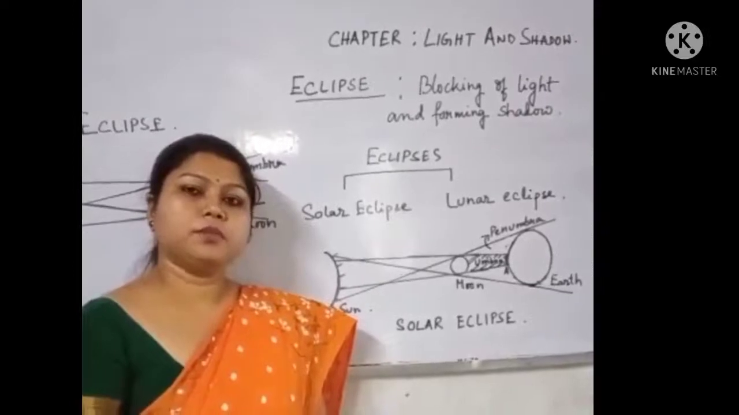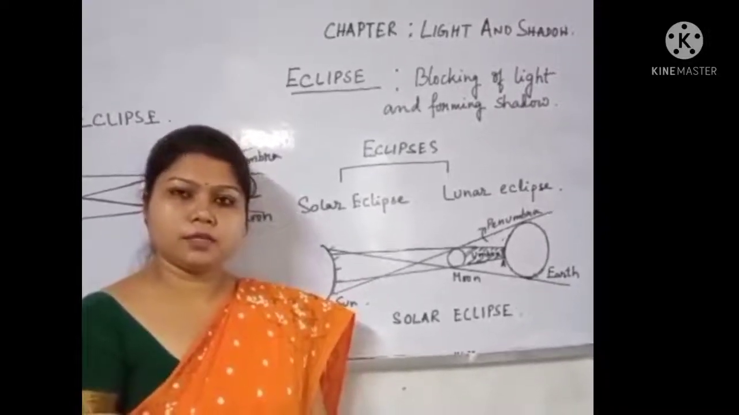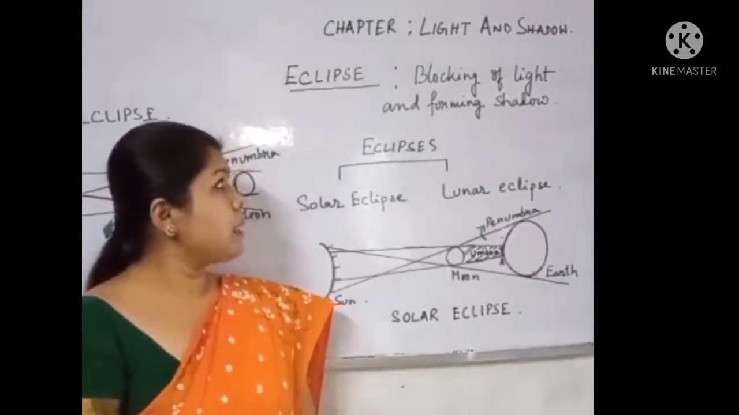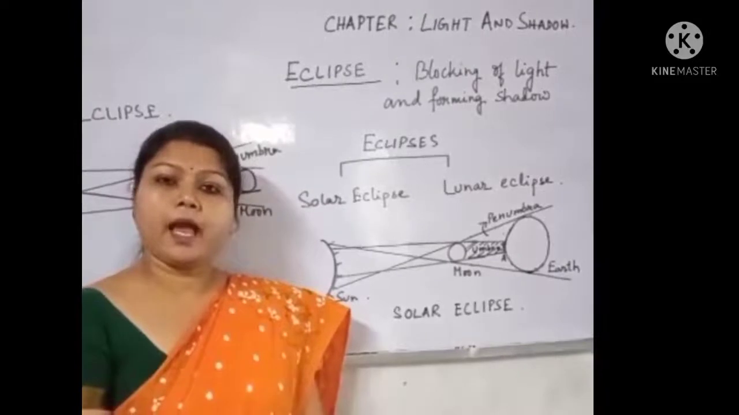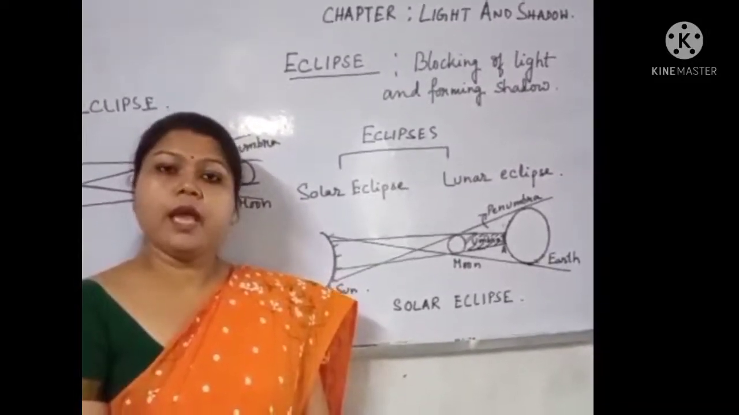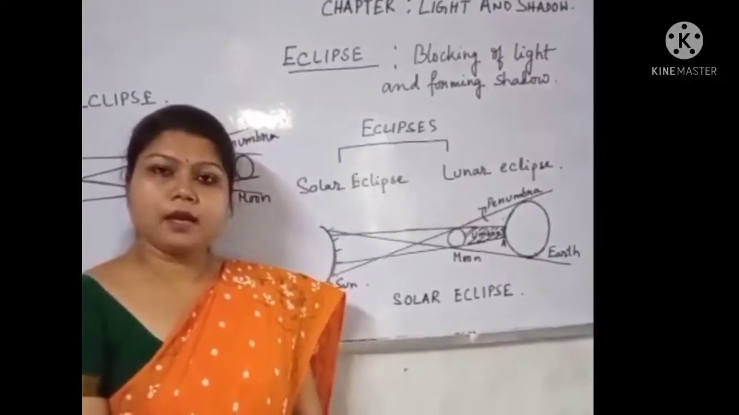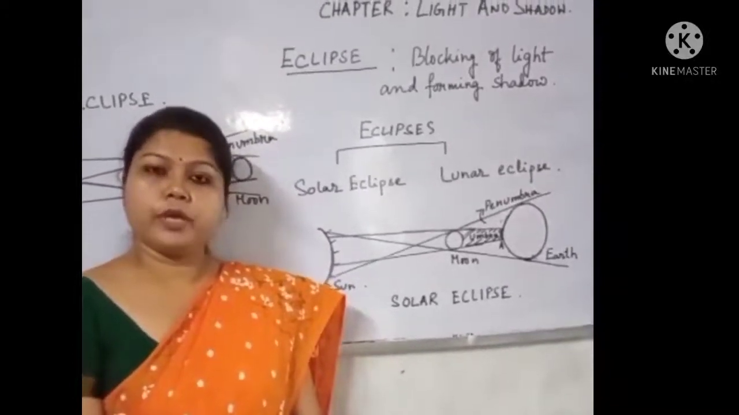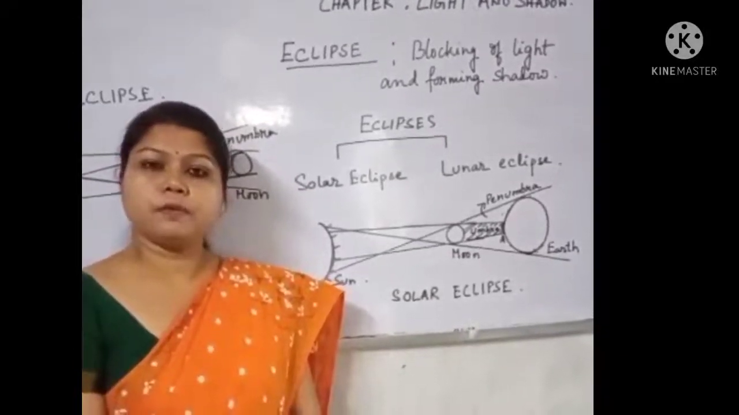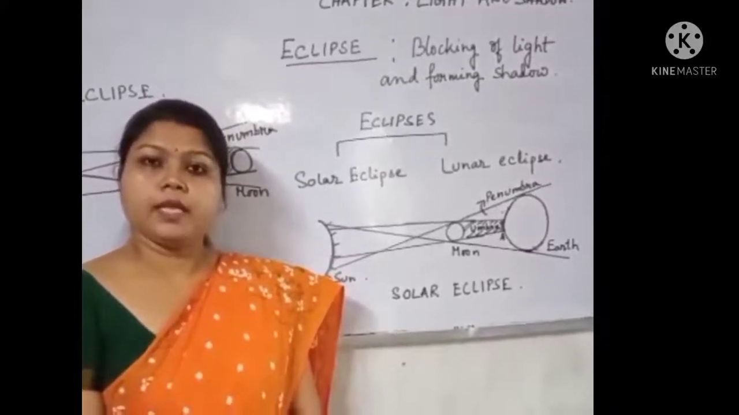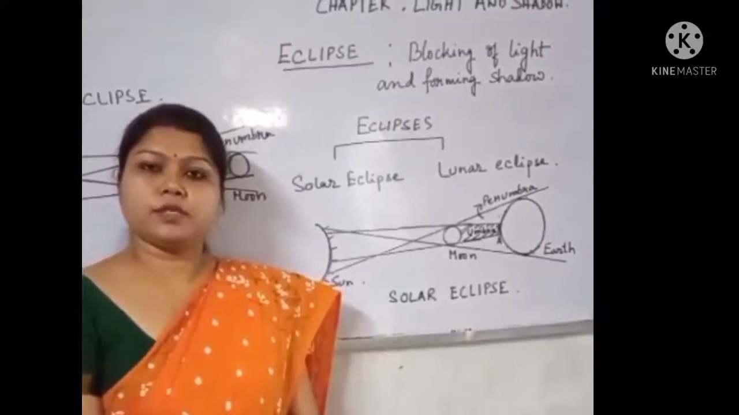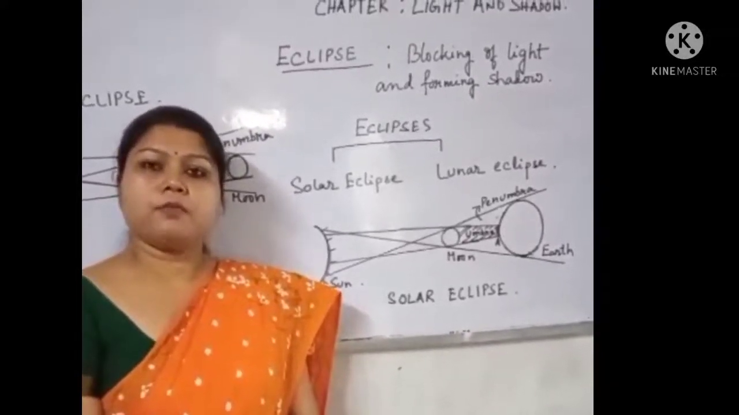Children, we have come to the end of the chapter. Our last topic is eclipse. What do you mean by eclipse? Eclipse means blocking of light and forming shadow. We have already learned about the three heavenly bodies, that is sun, earth and moon. We know that earth revolves around the sun and moon revolves around the earth. When these three, sun, earth and moon, come into a straight line, eclipses form.